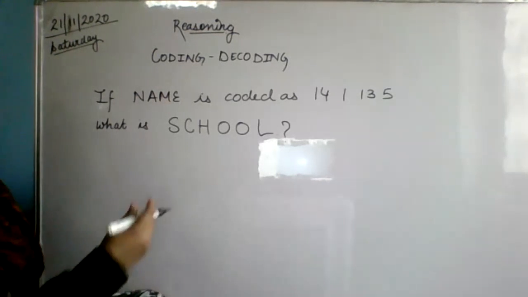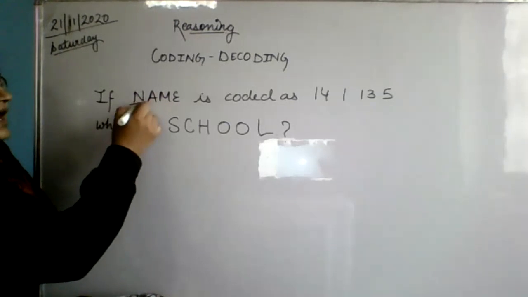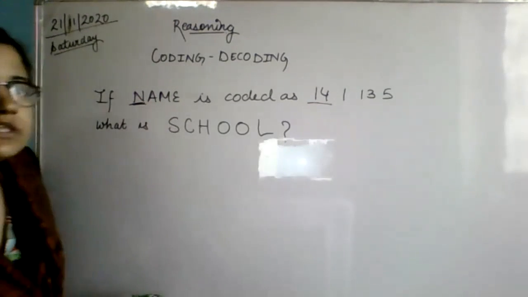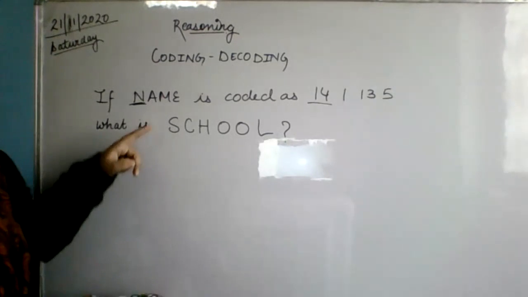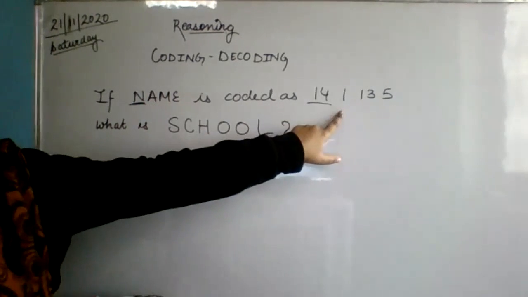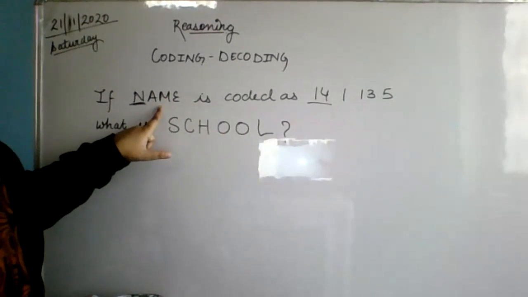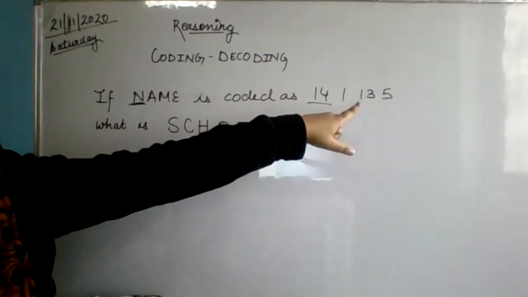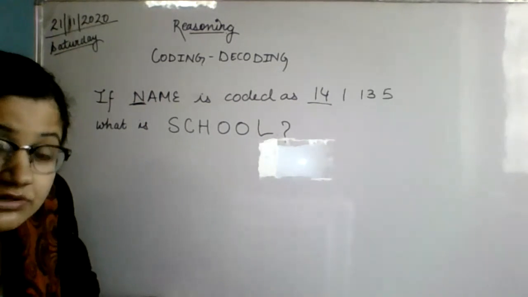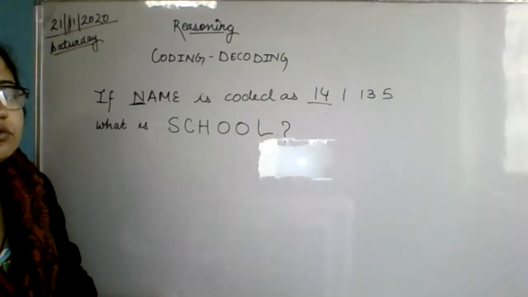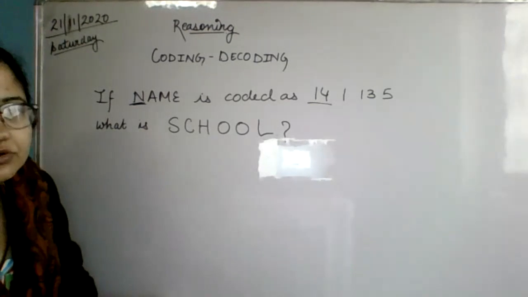As you see, N is written as 14. If you count the alphabets, N is coming on the 14th number. A is coming on the first number, so 1. M is the 13th alphabet. E is the 5th alphabet. That means it is according to the alphabets. You cracked the code, you decoded it.